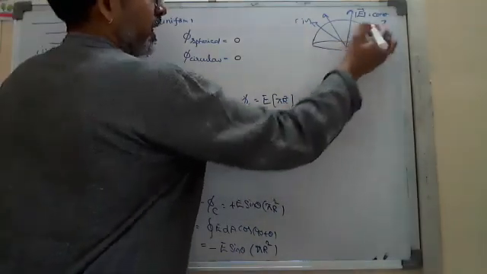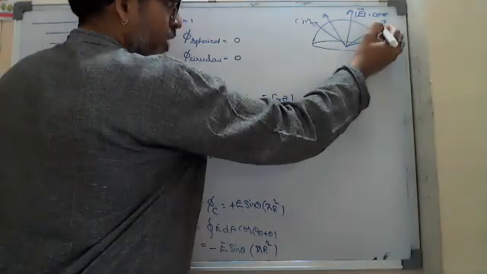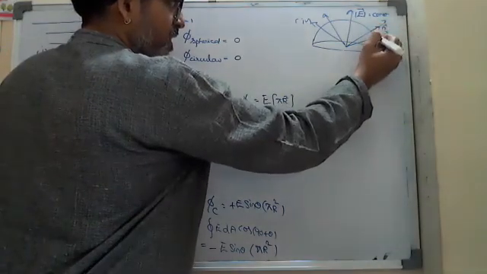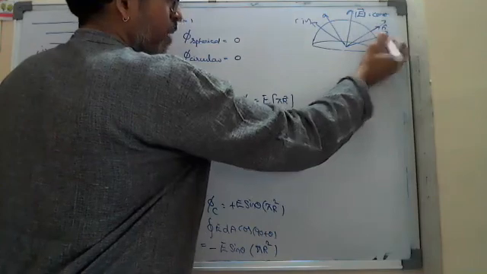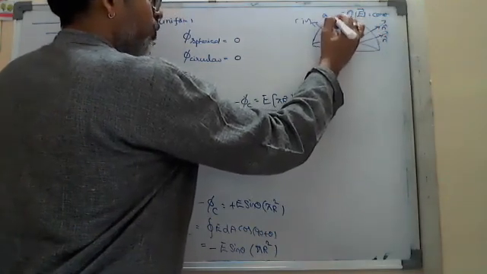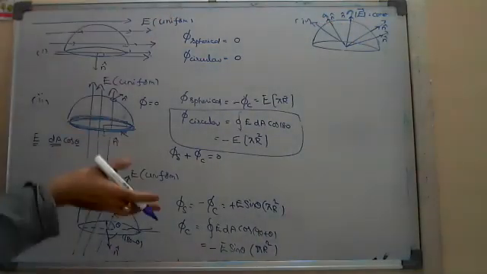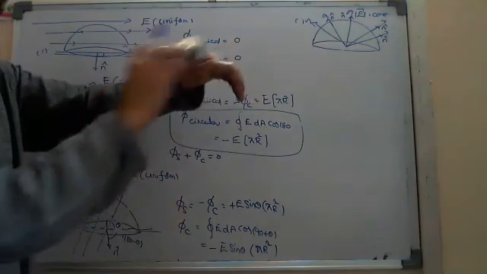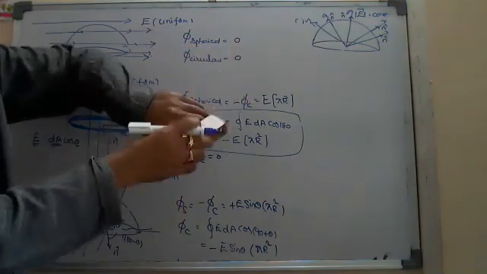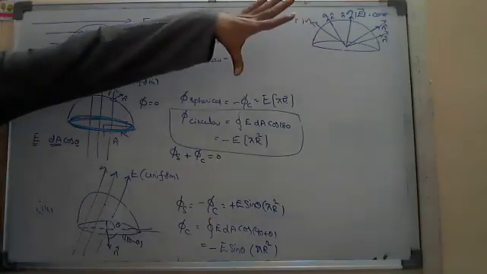Very simple. If you take the normal drawn to the surface everywhere, it is coming in the same direction as the electric field. At all points of this spherical part, you are getting E and the normal in the same direction.